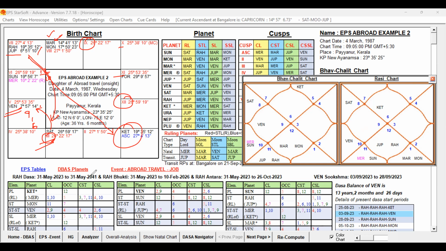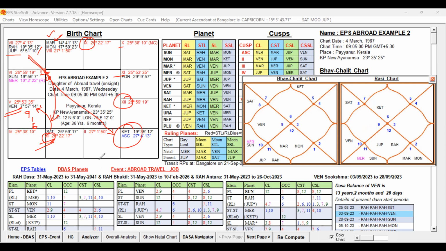So when compared to the previous chart, it does not have a strong favorable 3, 6, 9, 12, 11 grouping of houses by aspect, conjunction and occupation, right? But it has supportive signification. So it will support travel. It can support travel provided the destiny is supportive and the running period is also favorable.